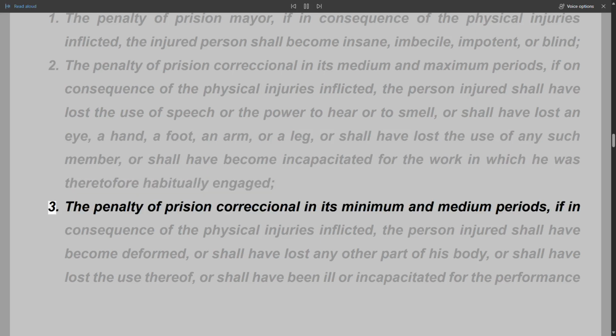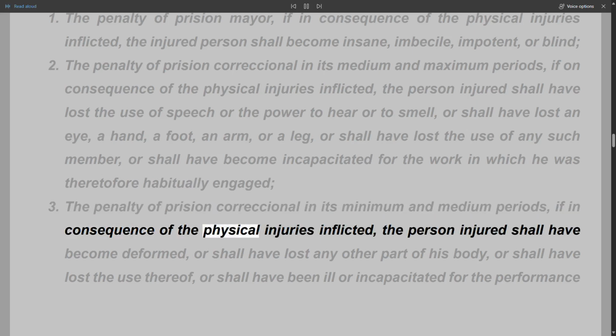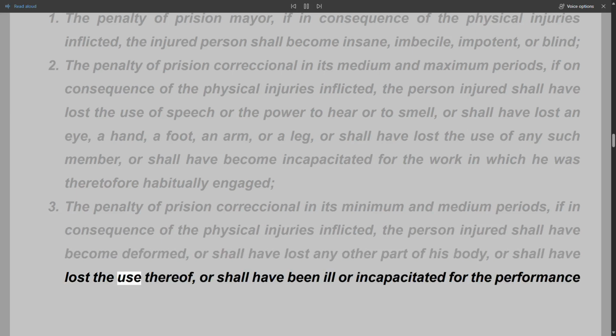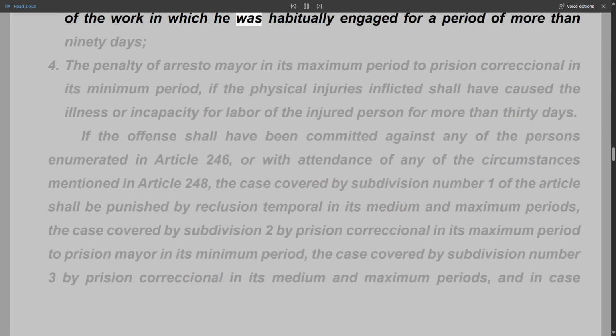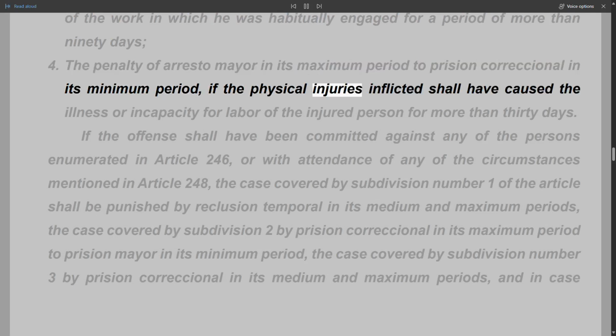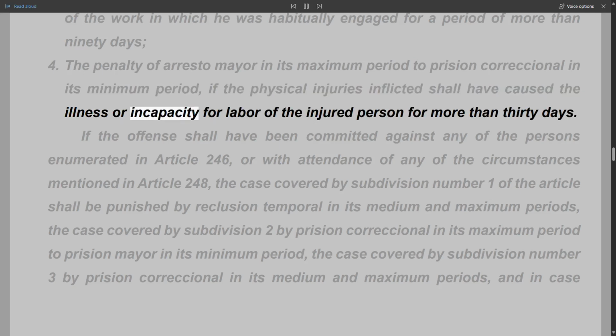3. The penalty of prision correccional in its minimum and medium periods, if in consequence of the physical injuries inflicted, the person injured shall have become deformed, or shall have lost any other part of his body, or shall have lost the use thereof, or shall have been ill or incapacitated for the performance of the work in which he was habitually engaged for a period of more than 90 days. 4. The penalty of arresto mayor in its maximum period to prision correccional in its minimum period, if the physical injuries inflicted shall have caused the illness or incapacity for labor of the injured person for more than 30 days.